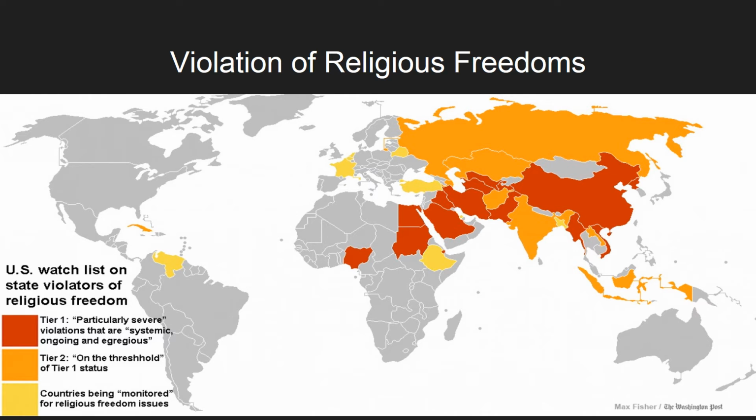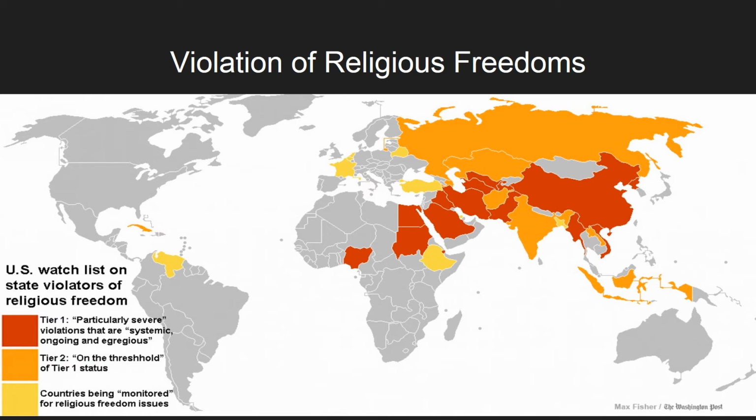So if you look at this map, it shows what the U.S. considers violators of religious freedom. So the light colors indicate countries that are just being monitored currently. They're not particularly causing a lot of trouble religiously.